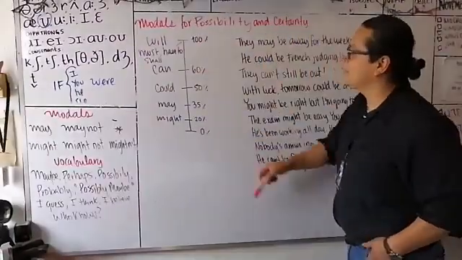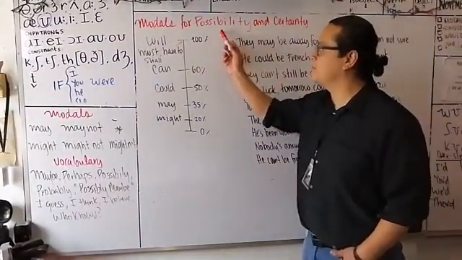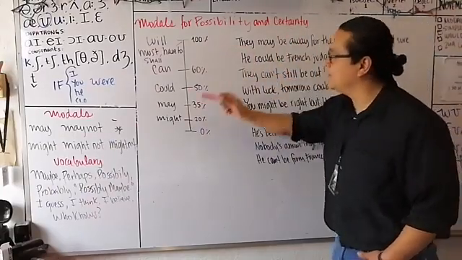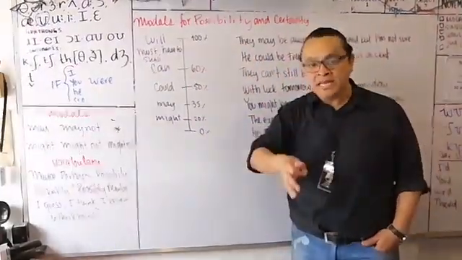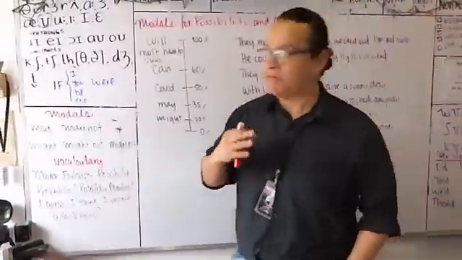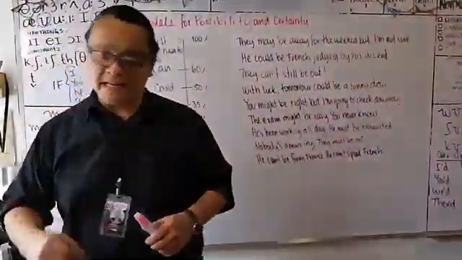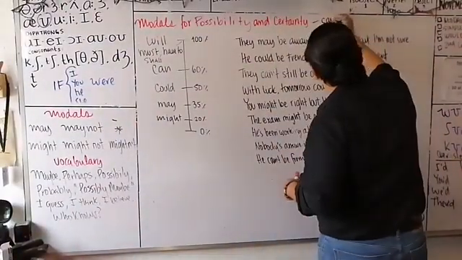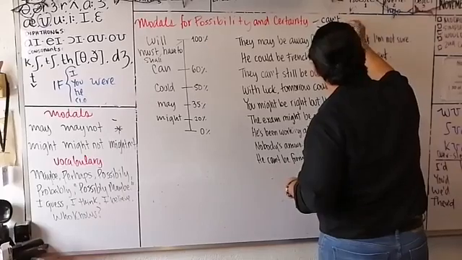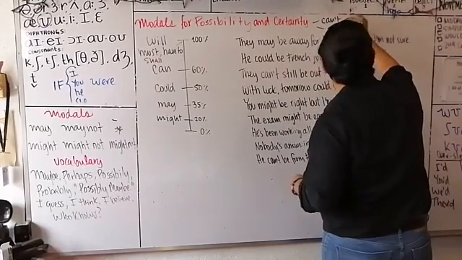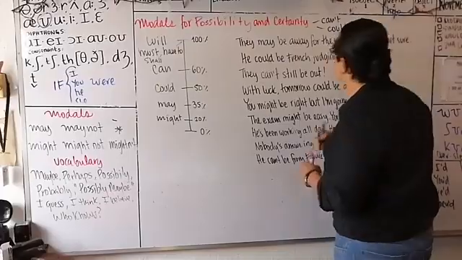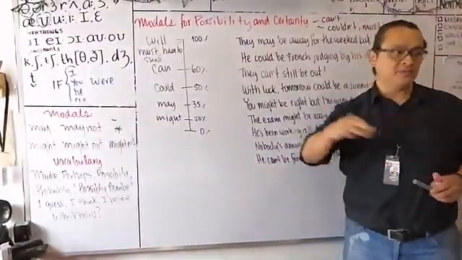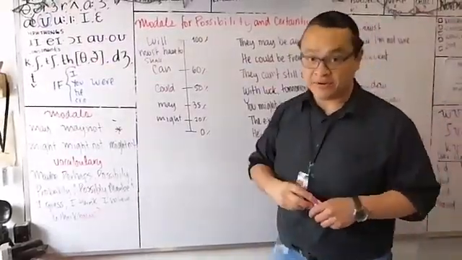So that's the scale on how to use modals of probability. Nonetheless, we can also use some of these modals to talk about something that we believe is true. For certainty, we can use can't, couldn't, and we can even use must. With these three modal verbs, we can express certainty, something that we believe is true, something that's going to happen.